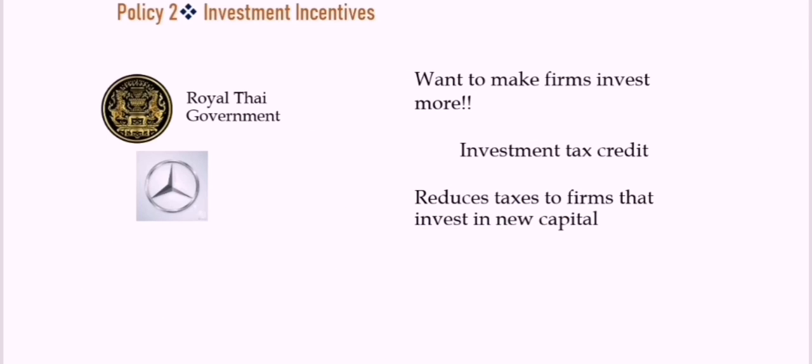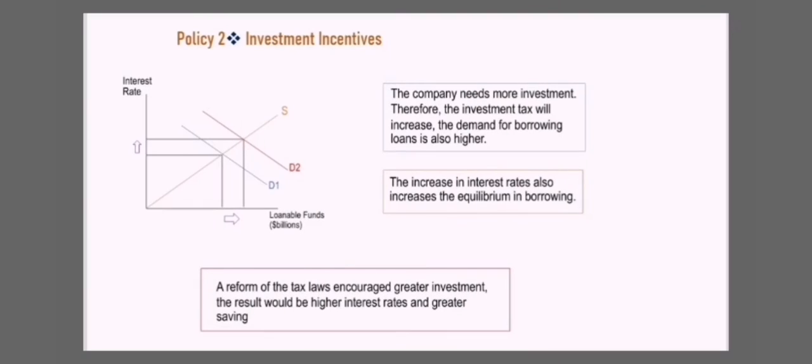Policy 2, investment incentive. The Royal Thai government, so what happens is that firms want to invest more. So what happens with a tax credit? They reduce the tax for firms that invest in new capital, using loanable funds. When we have this type of policy, an investment tax credit increases the demand for loanable funds.